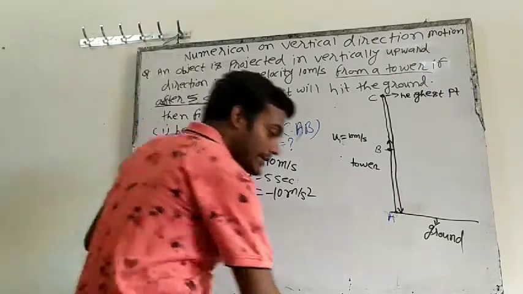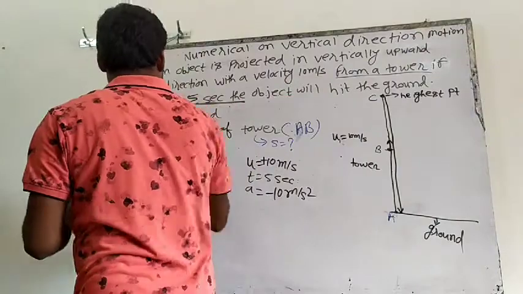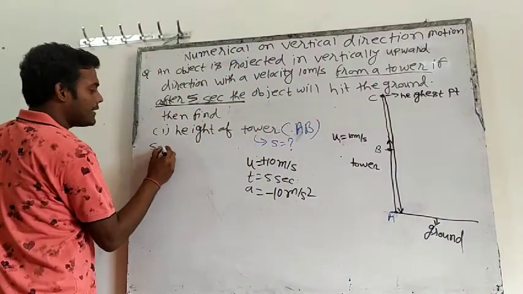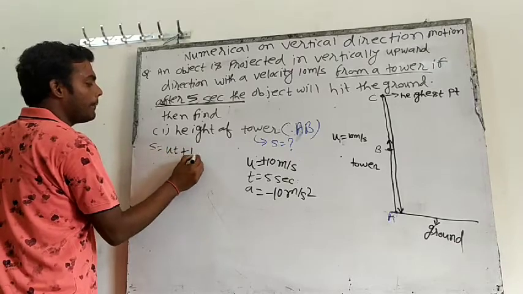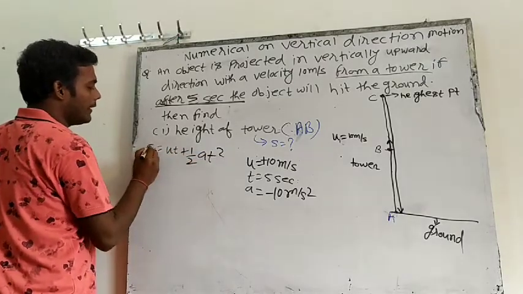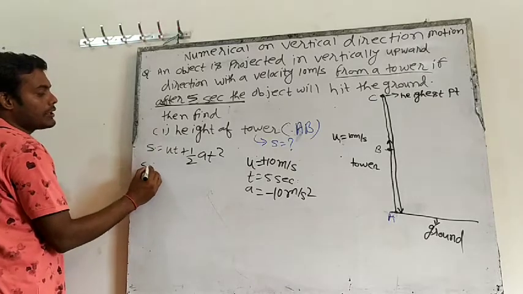What is the second equation? S is equal to ut plus half at square. S is equal to ut plus half at square. S we have to find.